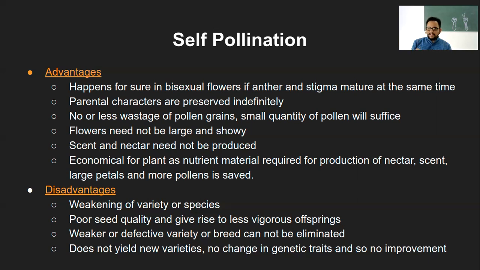Now assume in these cases, if there are certain characteristics which are changed, or what we call mutated, or which were not good in the original plant itself, those characteristics will also be carried forward for quite a few generations, right? So in this case, the survival rate of that weakened plant species will be very low compared to the other, better, healthy species. And that is why this weakening of the variety through self-pollination is a disadvantage.